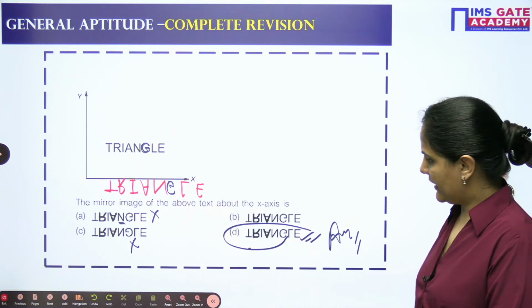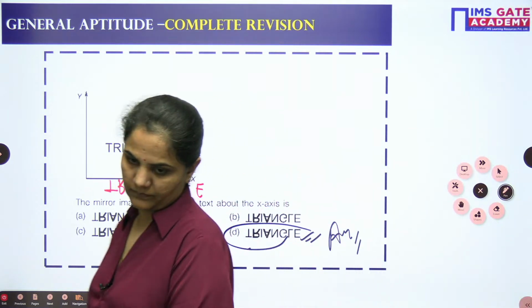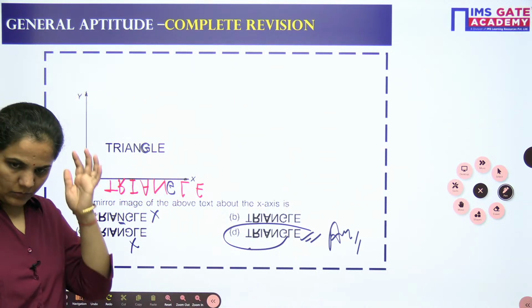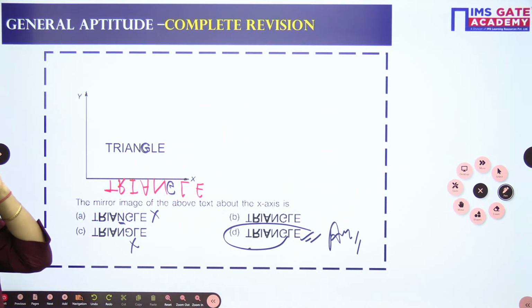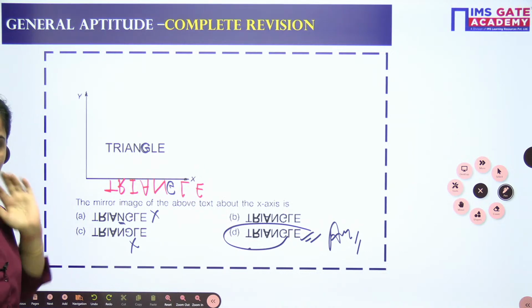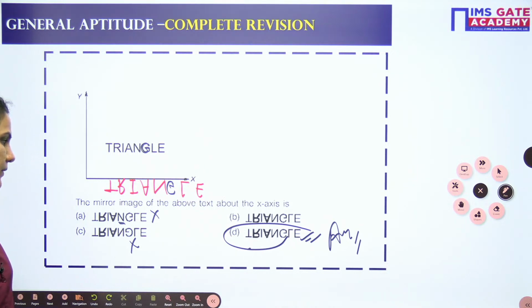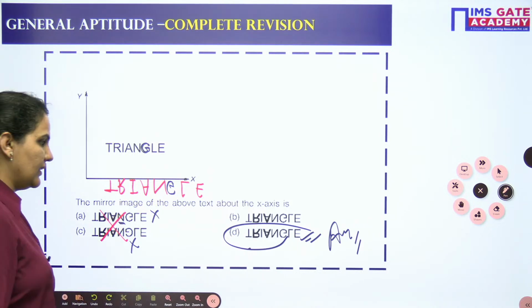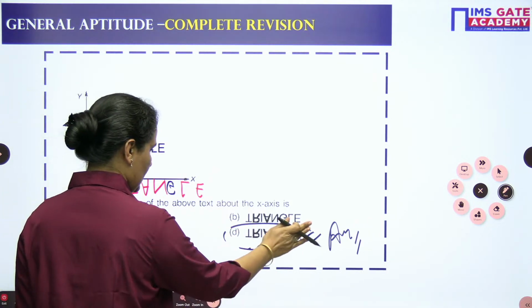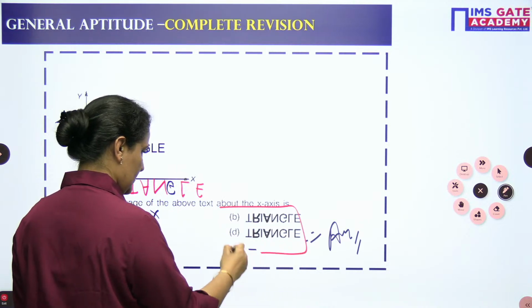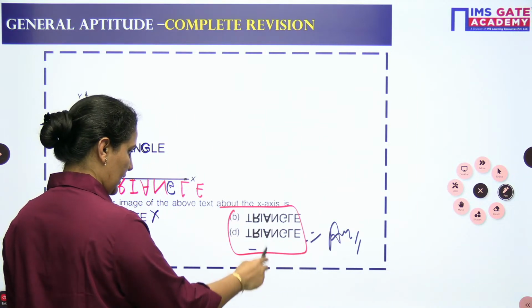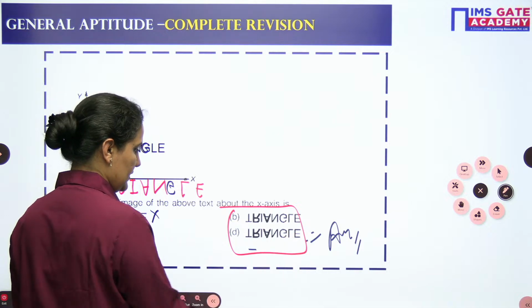Okay, slightly different. Chalo. I hope it is clear. Everybody. No, A is not there. C is also not there. B and D are the same option which I can see here in this case. Triangle.